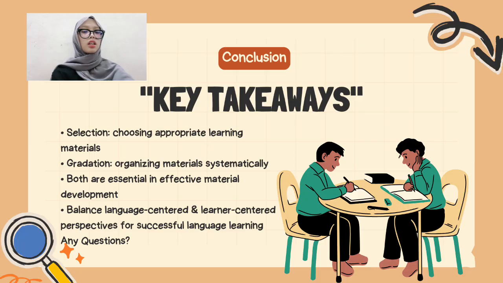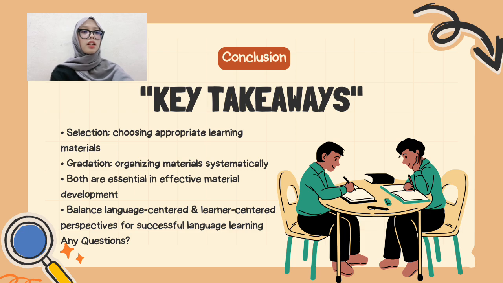Second, gradation is the process of arranging and organizing those materials systematically and progressively. Third, both selection and gradation are equally essential components that cannot be overlooked in effective material development.